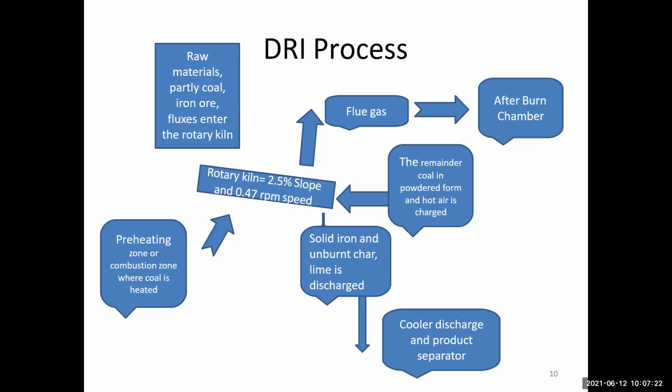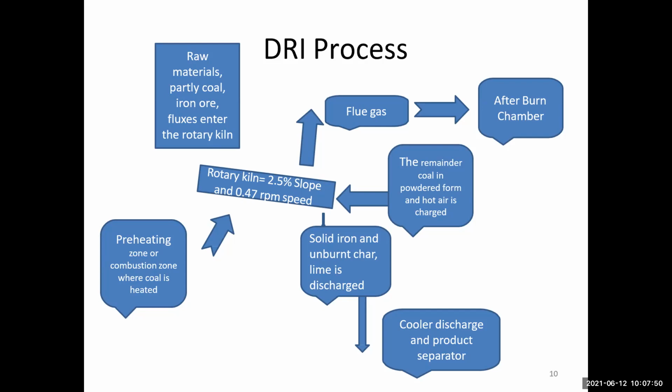Then it goes to the afterburner chamber. Then in the rotary kiln, with 2.5% slope and 0.47 RPM speed, the remaining coal in powdered form and hot air are charged. Now the solid iron and the unburnt charred lime are discharged. Last is the cooler discharge, where a product separator is used. So this is the DRI process.